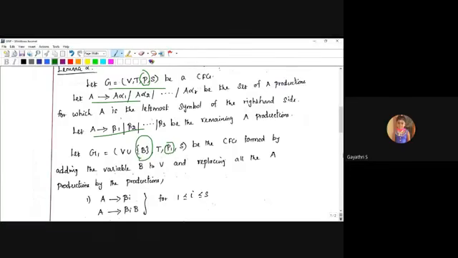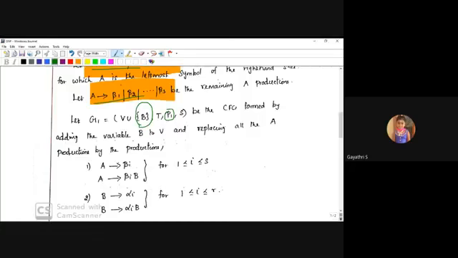So actually, see here, this is one production: A produces A alpha 1, A alpha 2. Okay, this is one production. A produces beta 1, beta 2 up to beta n. This is one more production.